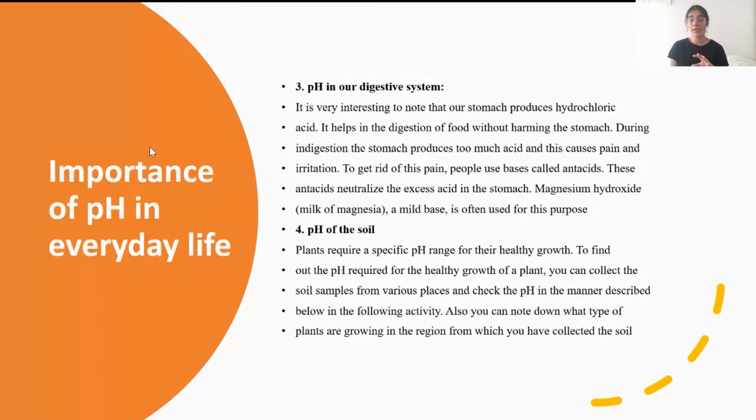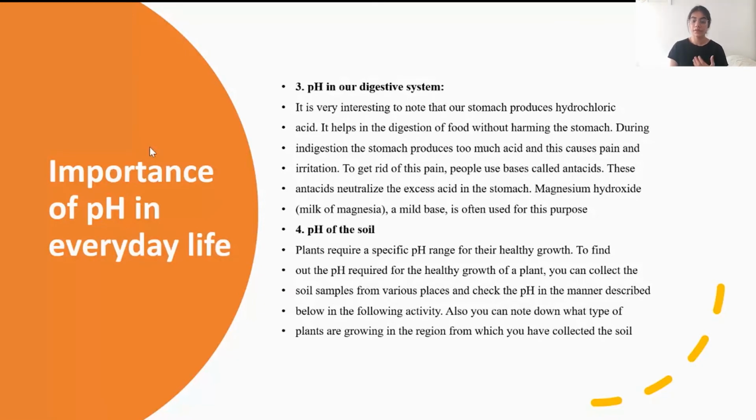Now, the pH of our digestive system is around 7.3, and it needs to be maintained in that range. If it goes below that or above that, it causes problems. Now, pH of the soil. Even plants that are grown in the soil require a specific pH range for their growth.